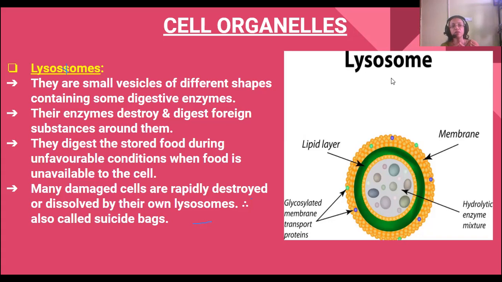Then another function is that they destroy the damaged cells. Cells are even digested by their own lysosomes.